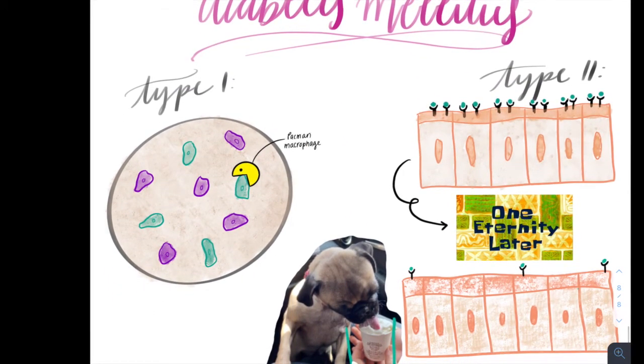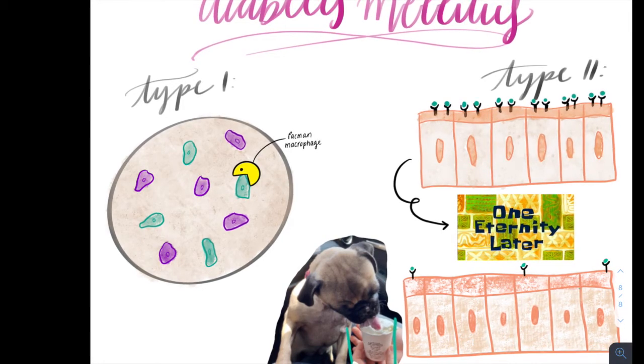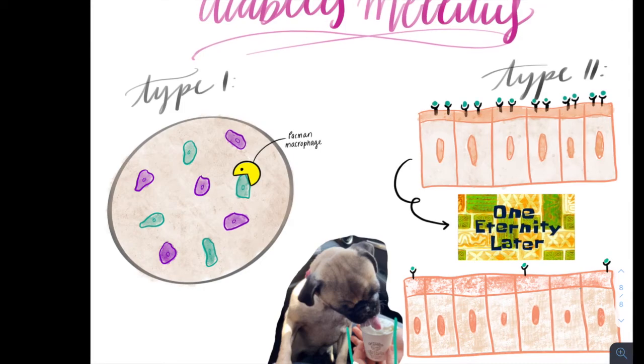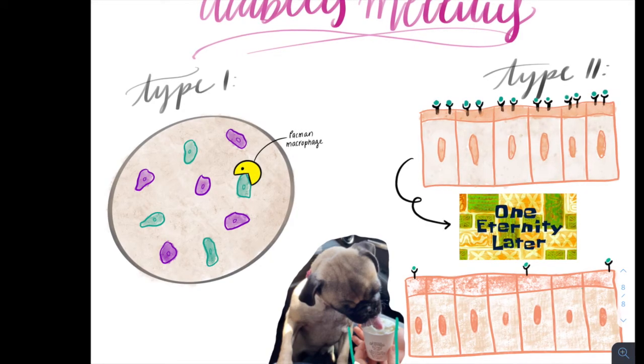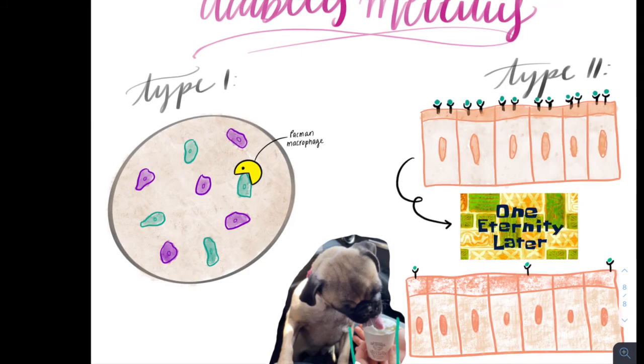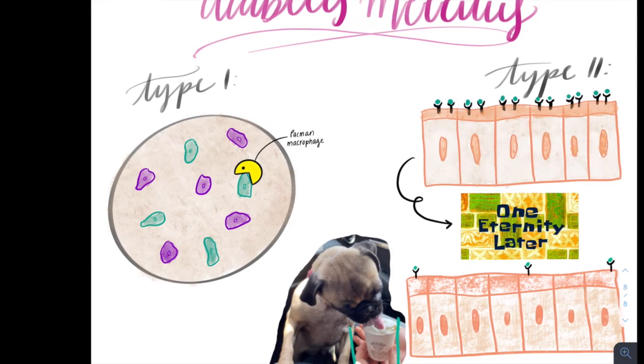Diabetes mellitus occurs when the blood glucose levels are abnormally high due to failed insulin processing, and there are two types. In type 1, the immune system attacks beta cells, which causes the total absence of insulin in the body. In type 2, the body loses insulin receptors on the cell. This concept is known as insulin resistance.